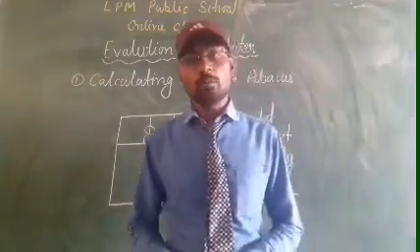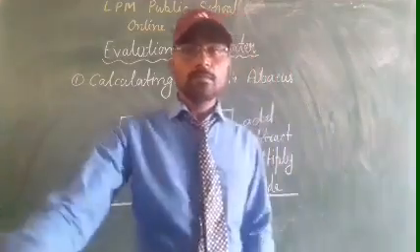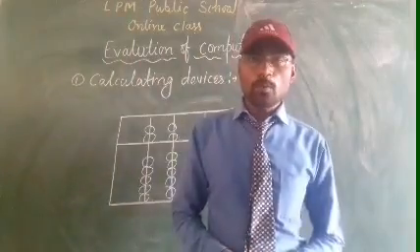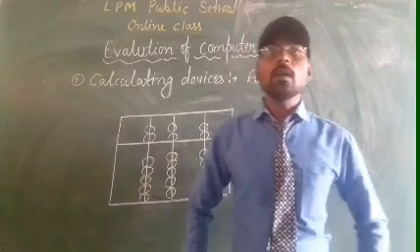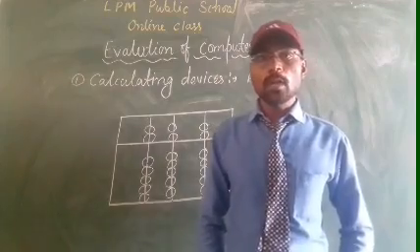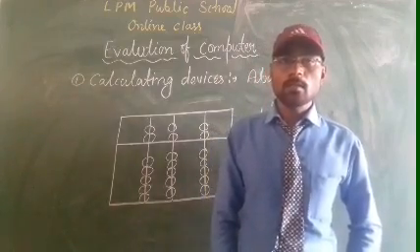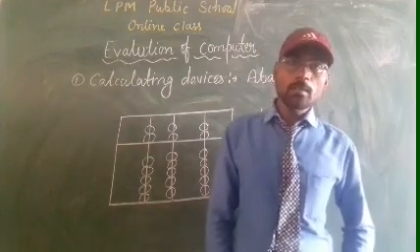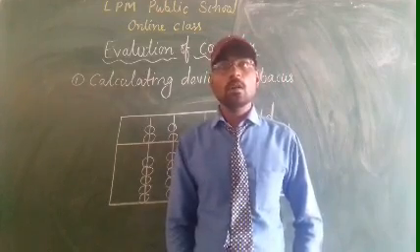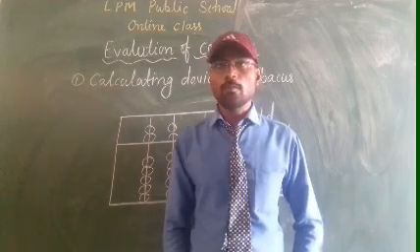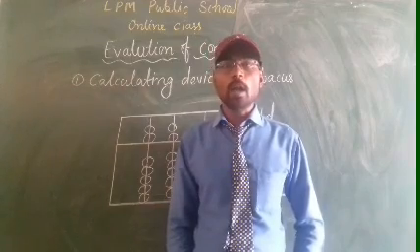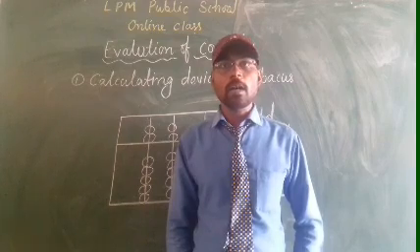Now the next calculating device is Napier's bones. Dear students, Napier's bones was a calculating device invented by John Napier in 1616. As this device had rods of ivory bones on which numbers were carved, it was called Napier's bones. It was used for addition, subtraction and multiplication.